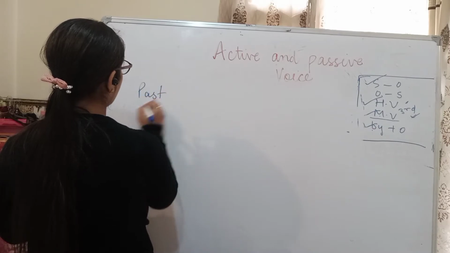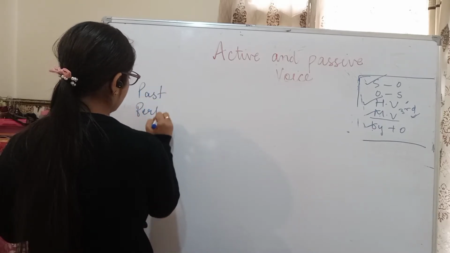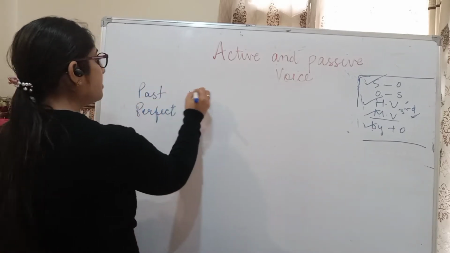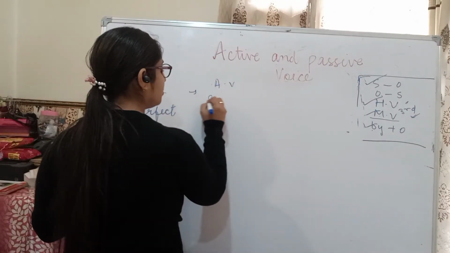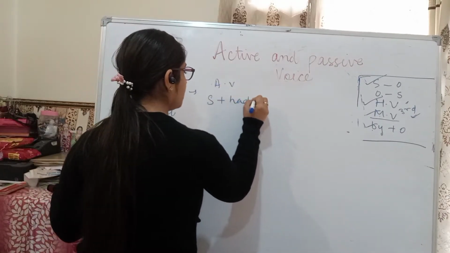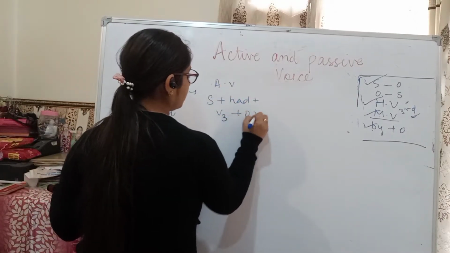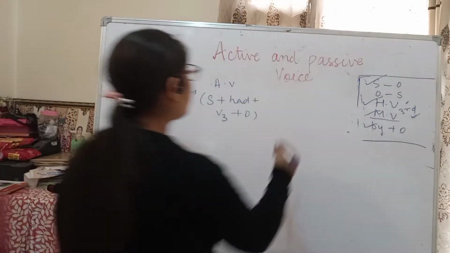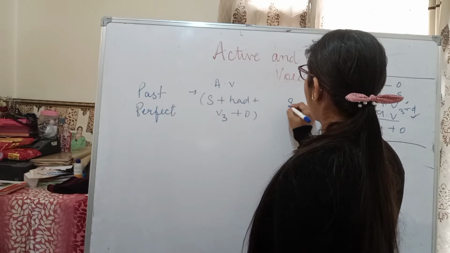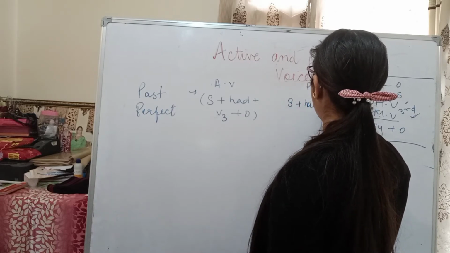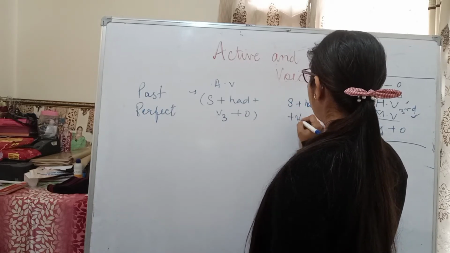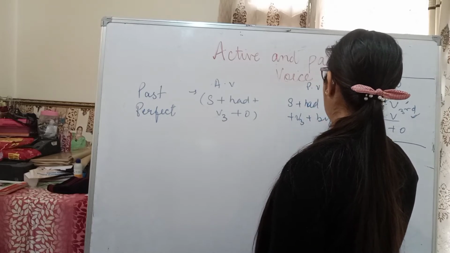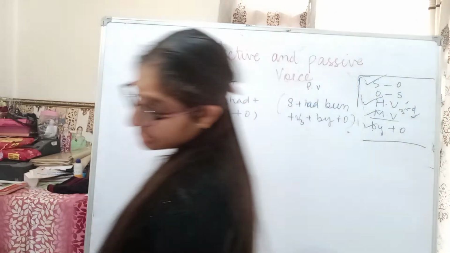Past perfect. In past perfect we have the rule for active: subject plus had plus verb third form plus object. Right? This is our rule. Now when you have to change into passive, what you will do? Subject plus had been plus verb third form plus by plus object. This is our rule.